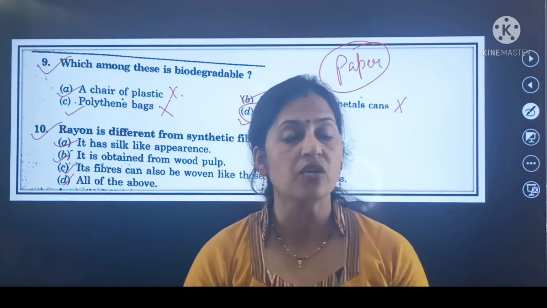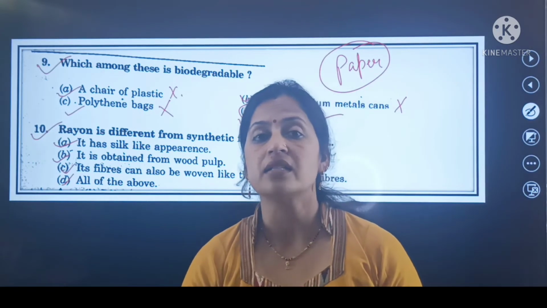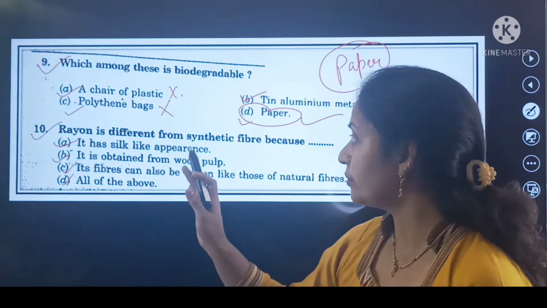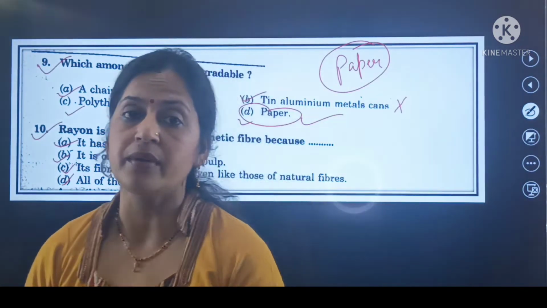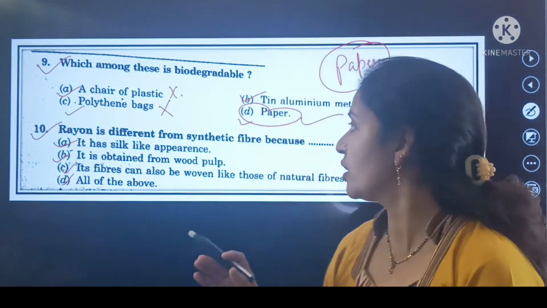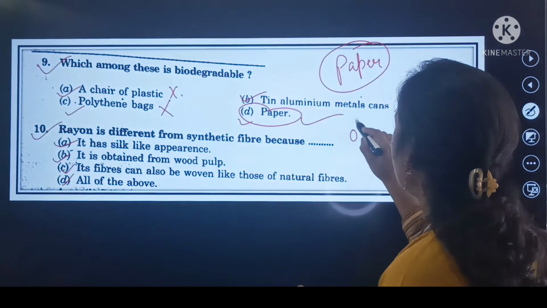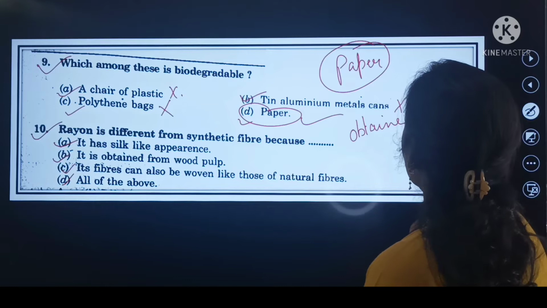या फिर सारे के सारे options जो है वो सही हैं जिसमें कि आपका rayon जो है that is different from the synthetic fiber. So here बेटा rayon is different from the synthetic fiber because it is obtained from the wood pulp.